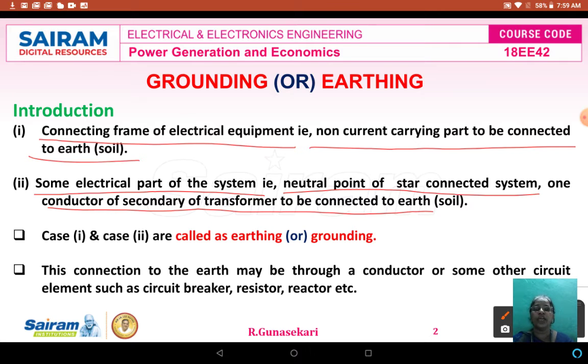Both cases are called grounding or earthing. This connection to the earth may be through a conductor or some other circuit element such as circuit breakers, resistors, reactors, etc.